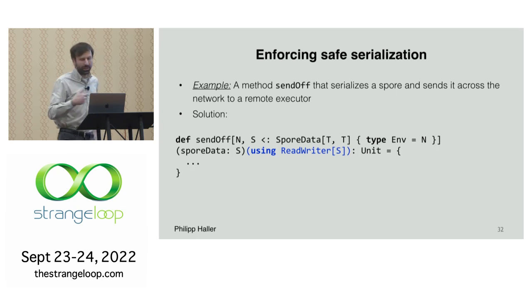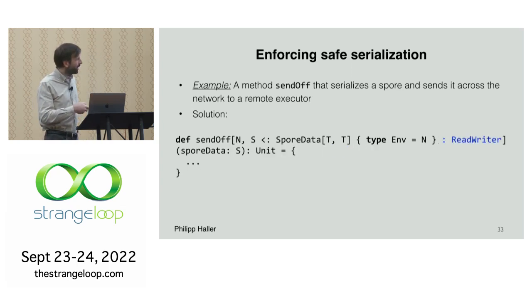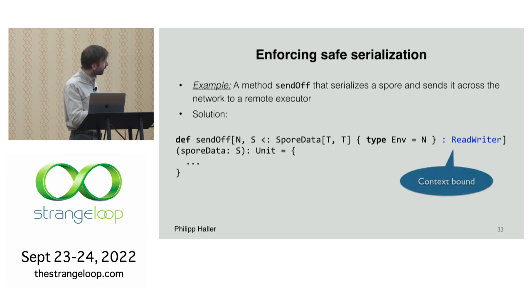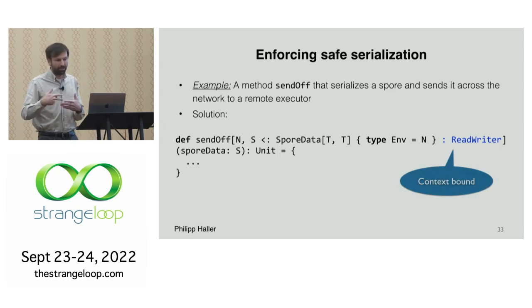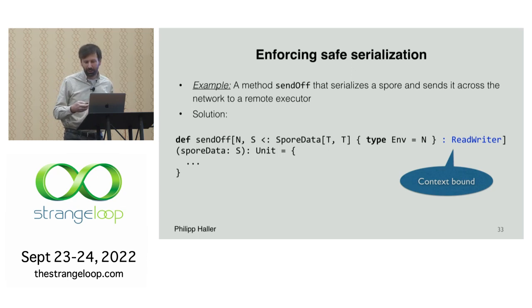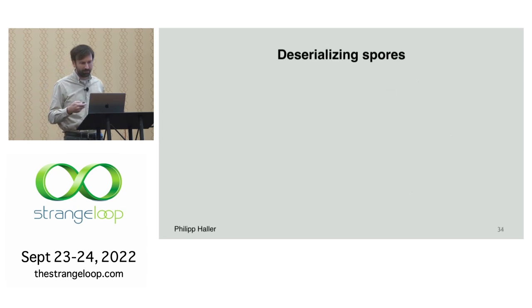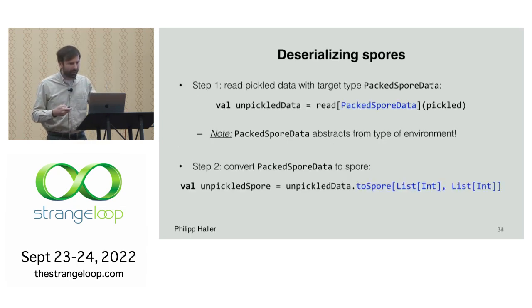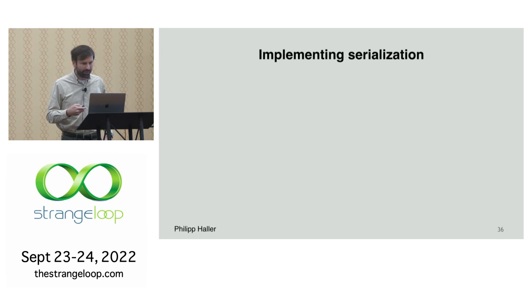And then we can again use a context parameter to enforce that there's a type class instance for type S, called ReadWriter, which is essentially the serializer for that type. In Scala, we can also abbreviate this with a so-called context bound, which says that for this type S, we need to have an instance of that type class. And this actually now means it's checked at compile time whether the spore is serializable because its environment is serializable. I'm going to skip over that because I see I'm running a bit late.